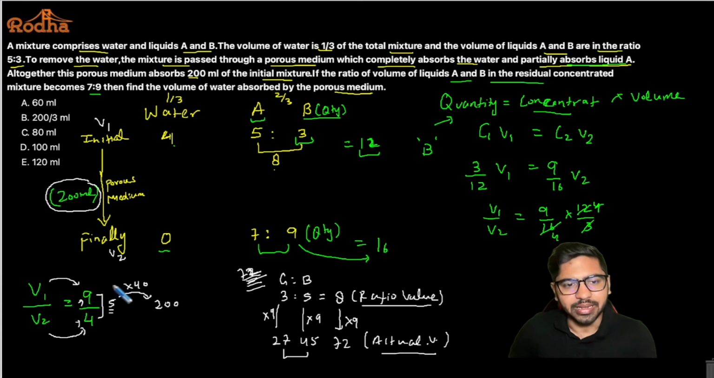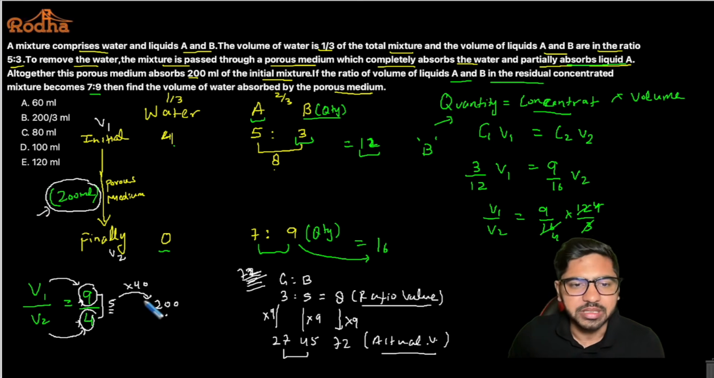Similarly, as per the ratio, initial volume is 9 and final volume is 4, so there's a reduction of 5 in the volume as per the ratio. But in actual, there should be a reduction of 200. So if 5 has to become 200, it has to be multiplied by 40. So 40 is the multiplying factor. The initial volume is 360 ml, and the final volume is 4 into 40, that is 160 ml, and that is how 200 has been absorbed.